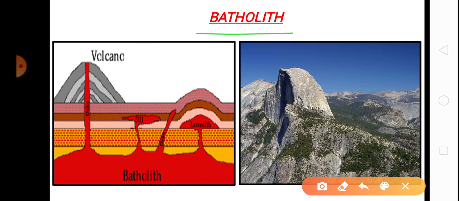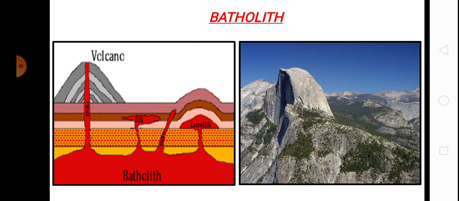The upper portion of batholiths is seen when the superincumbent cover is removed due to continued denudation, but their bases are never seen because they are buried deep within the earth. When exposed to the surface, they are subjected to intense weathering and erosion, and hence their surfaces become highly irregular.